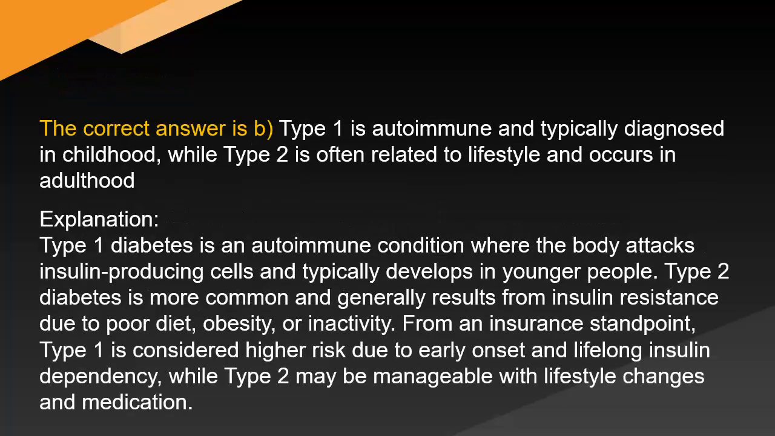The correct answer is B. Type 1 is autoimmune and typically diagnosed in childhood, while Type 2 is often related to lifestyle and occurs in adulthood. Explanation. Type 1 diabetes is an autoimmune condition where the body attacks insulin-producing cells and typically develops in younger people. Type 2 diabetes is more common and generally results from insulin resistance due to poor diet, obesity, or inactivity. From an underwriting standpoint, type 1 is considered high risk due to early onset and lifelong insulin dependency, while type 2 may be manageable with lifestyle changes and medication.